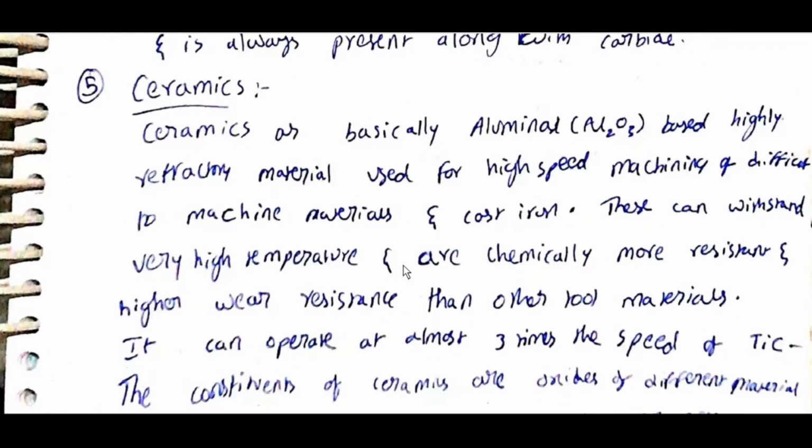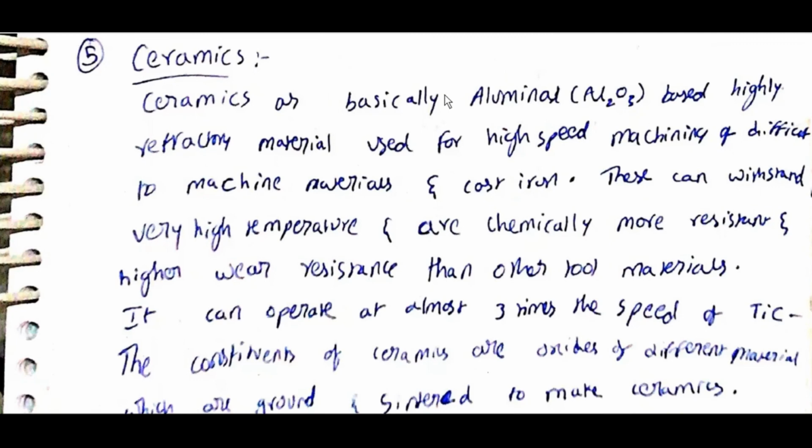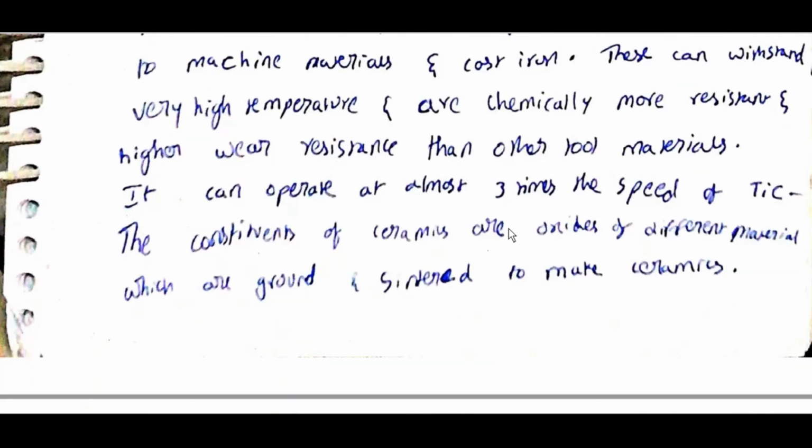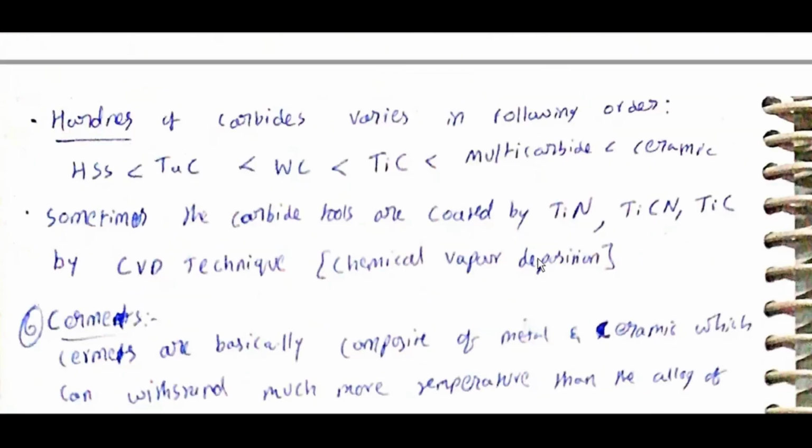Ceramics are basically Al2O3 based, highly refractory material used for high speed machining of difficult to machine materials and cast iron. These can withstand very high temperature and are chemically more resistant and have higher wear resistance than other tool materials. They can operate at almost 3 times the speed of TiC. The constituents of ceramics are oxides of different materials which are ground and sintered to make ceramics.